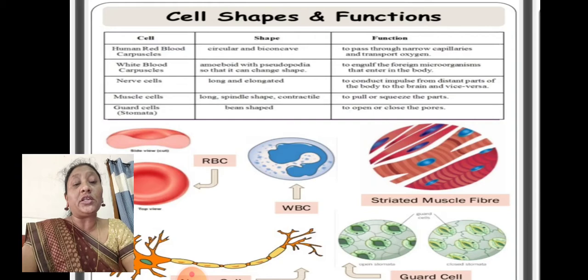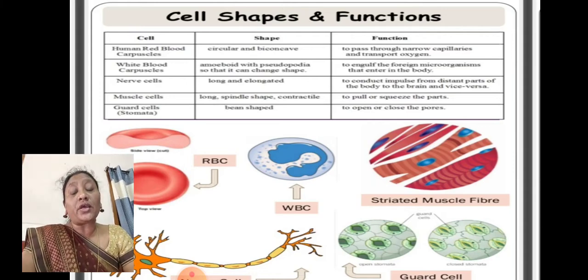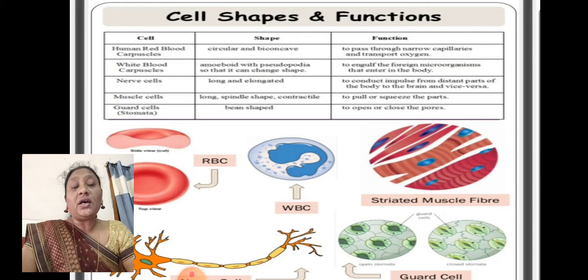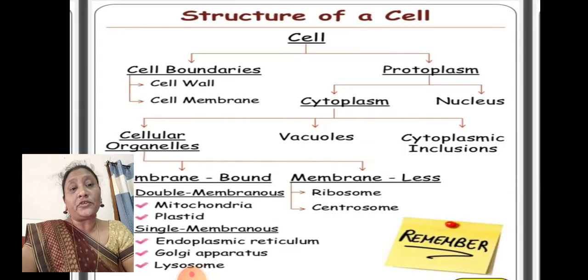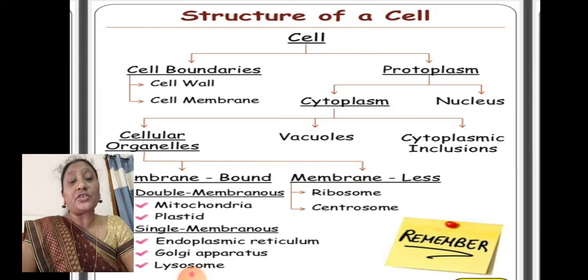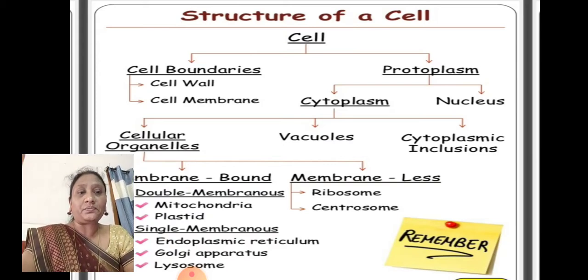Not only that, but also for the process of transpiration. What is transpiration? Transpiration is nothing but the releasing of an excessive amount of water out of the plant body. We call it transpiration. For all these purposes, the stomata plays a major role in the plant body, for gaseous exchange as well as transpiration.